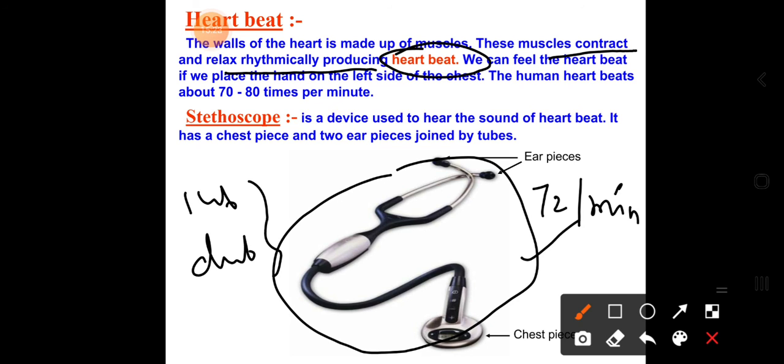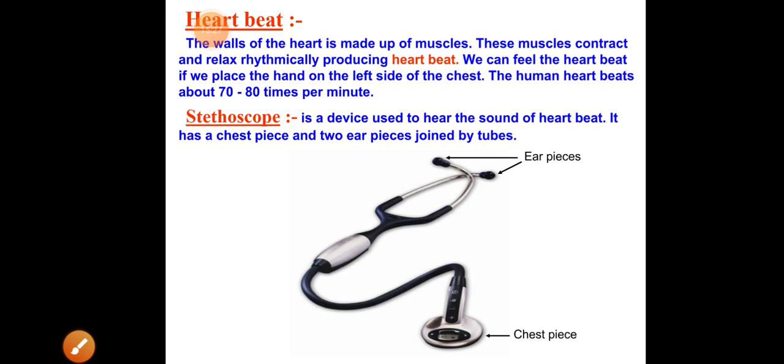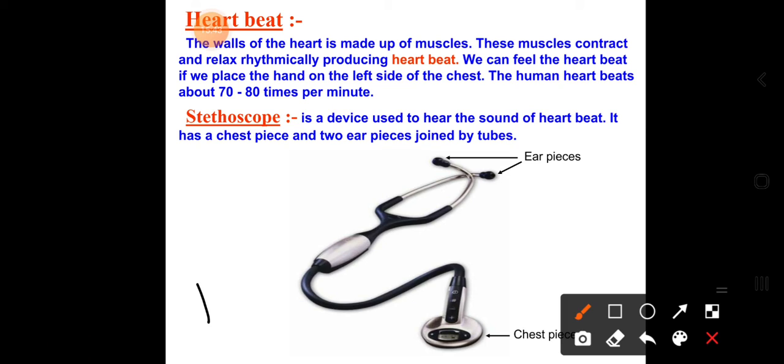Okay, and here the heartbeat we can see as a throbbing sound. Whenever the heart is beating, it creates a pressure. Due to that pressure, the blood is supplied to all the body parts. That pressure acts on the blood vessels, which we can see in our blood vessels in the form of pulse rate. The throbbing movements of the blood vessels give the pulse rate.